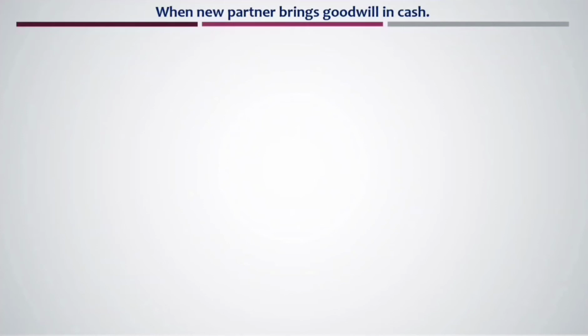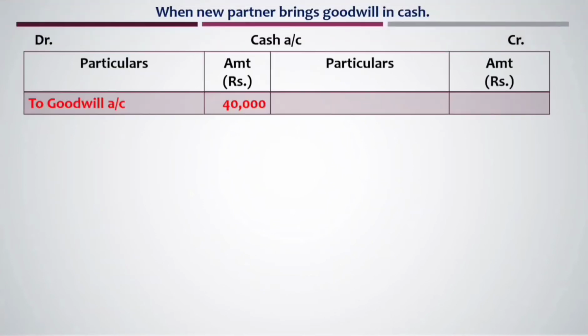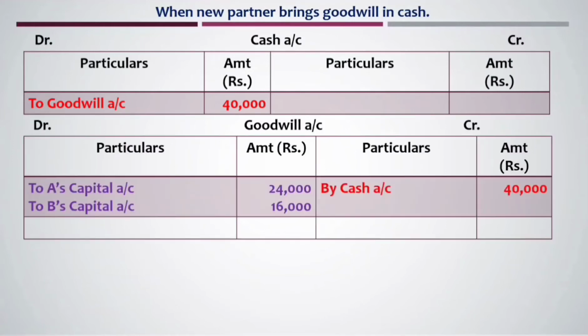See, when goodwill is brought in by new partner in cash, then it is retained in the business. That means it is distributed among the old partners in the sacrifice ratio as we discussed in the previous slide. Now see, we will open a cash account and there we need to write an entry about goodwill. To the debit side of cash, we need to write to goodwill account. So this entry is cash account debit to goodwill account. Now open a goodwill account and on its credit side write by cash account. So entries which are passed in the red color are for goodwill brought in cash.